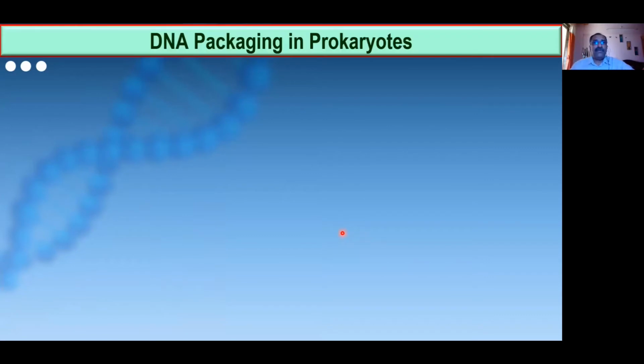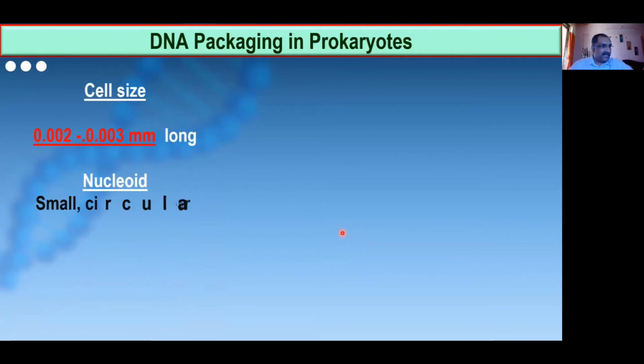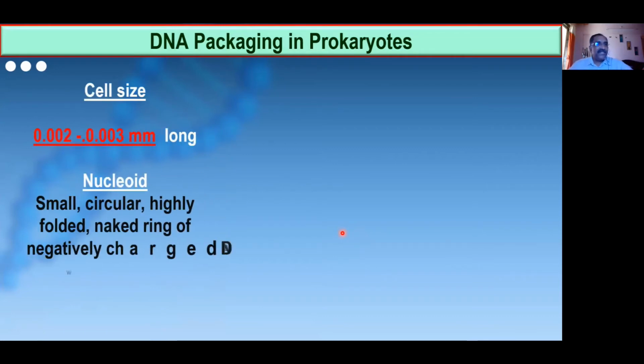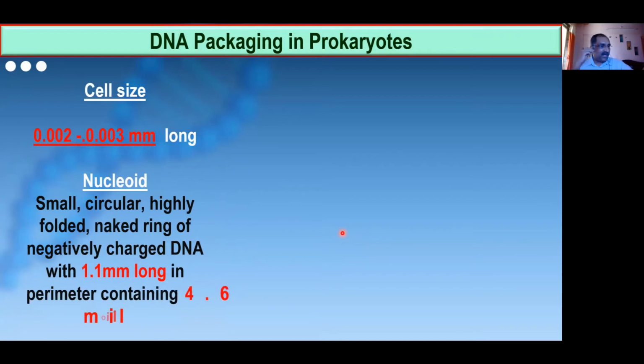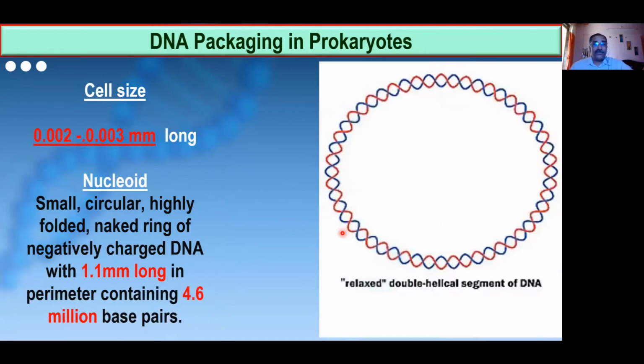Now you see prokaryotes. In prokaryotes, you look at the size, very small. Now you see how much it is, 0.002 to 0.003 millimeter long. Such a small microscopic organism a prokaryote is.